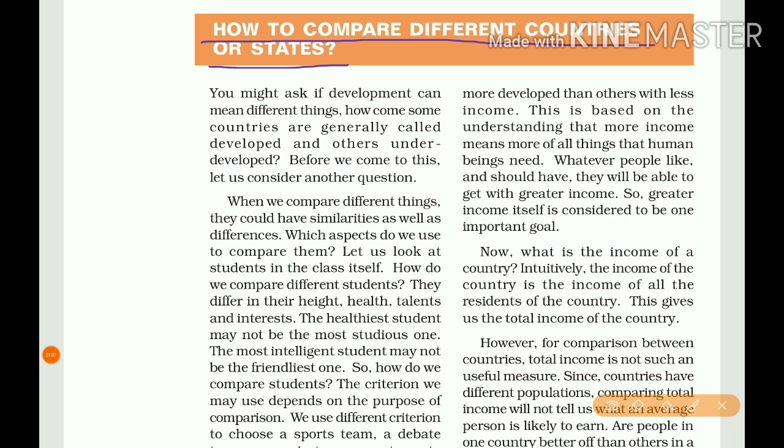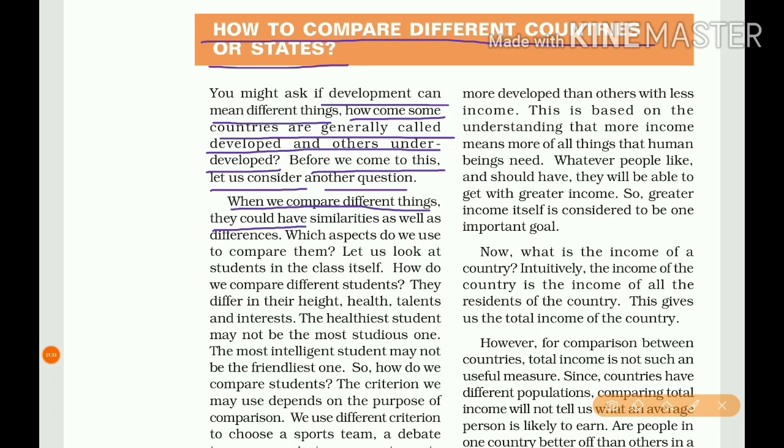You might ask if development can mean different things. Yes, there are different aspects of development. Then how come some countries are generally called developed and others are underdeveloped? Before we come to this, let us consider another question. When we compare different things, they could have similarities as well as differences. Then only are we able to compare them. In which aspects do we compare them?